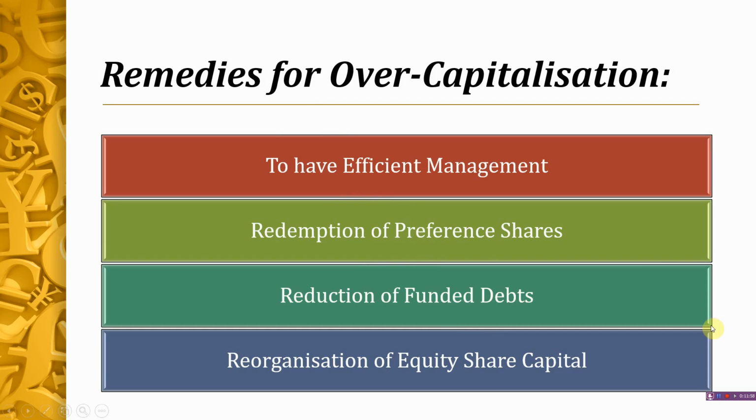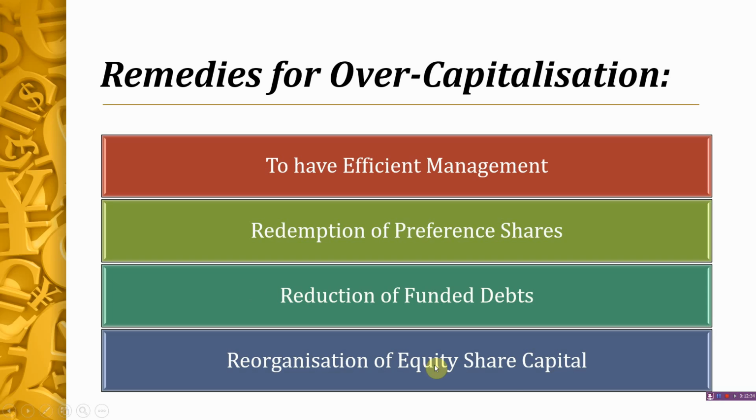Next comes redemption of preference shares. Preference shares carrying a high rate of dividend should be redeemed out of retained earnings in order to raise the share of equity shareholders. Next comes reduction of funded debts. Debentures, public deposits, and loans taken at higher rates of interest should be repaid out of accumulated profits, or out of fresh borrowings at a lower rate of interest if there are no accumulated profits. So in this way also the overcapitalization situation can be tackled.